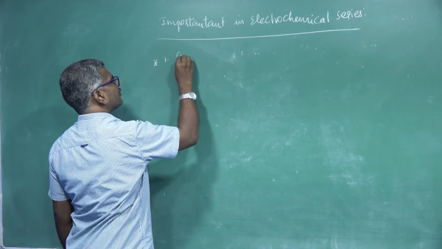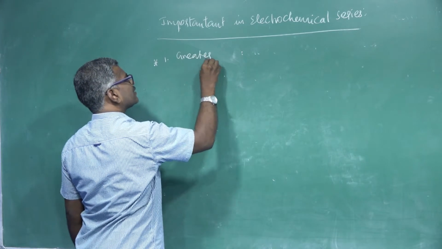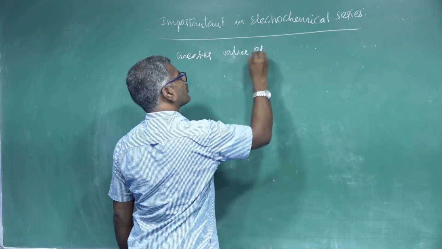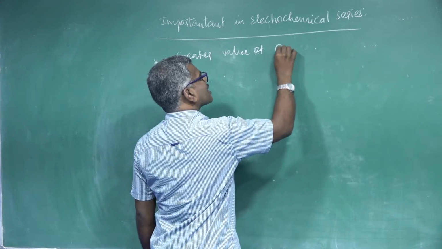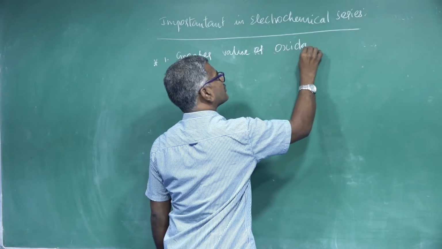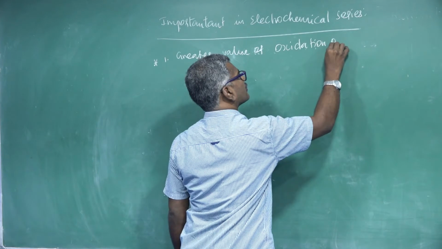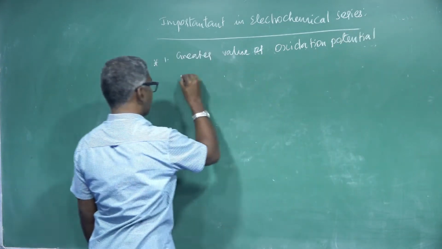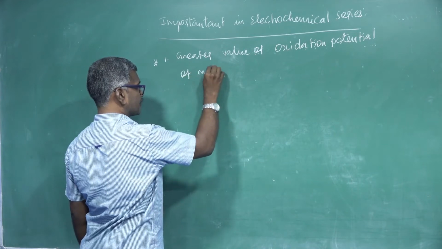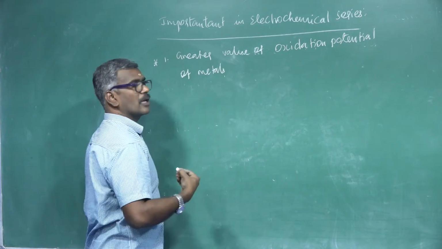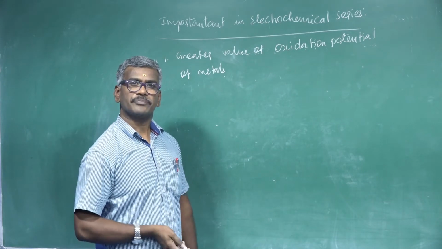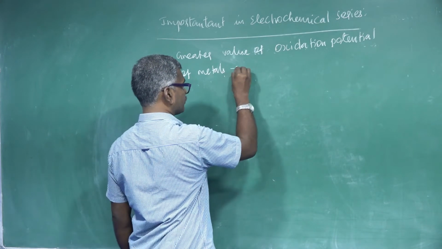Point number 1: greater values of oxidation potential of metals, it easily undergoes loss of electron, and is more reactive.